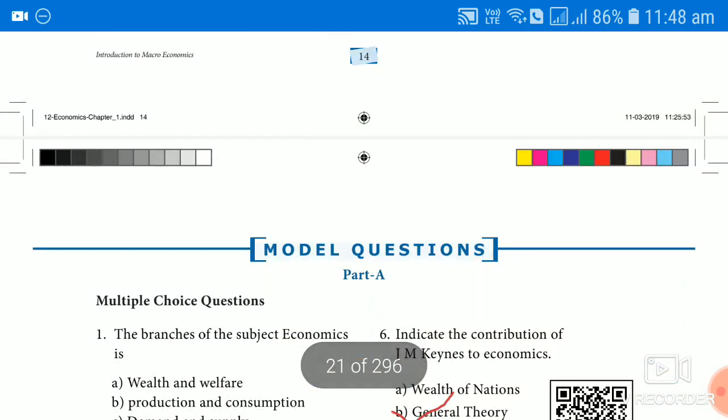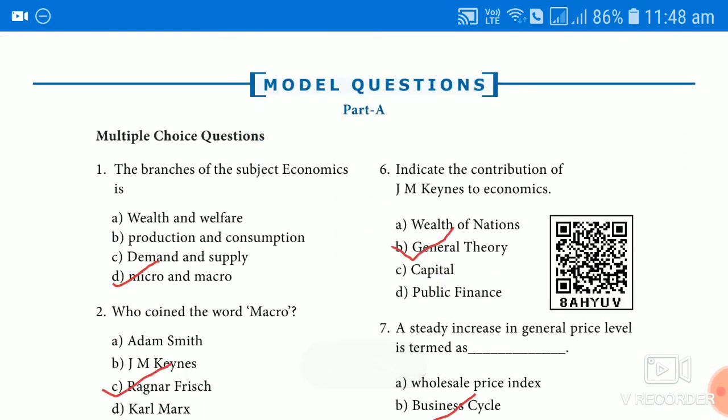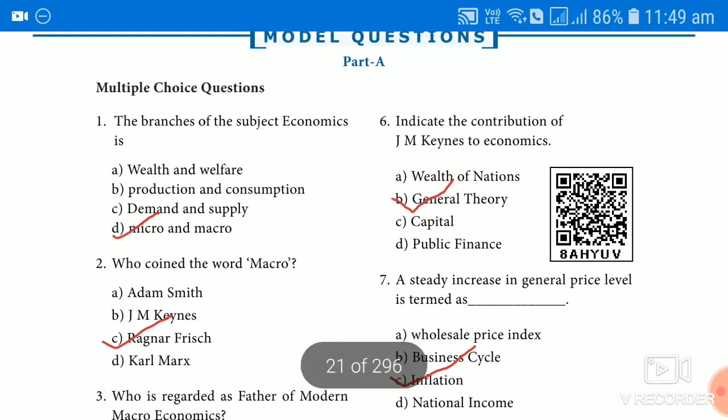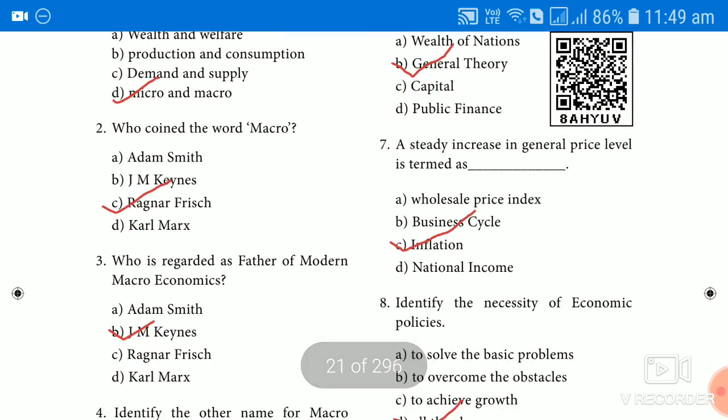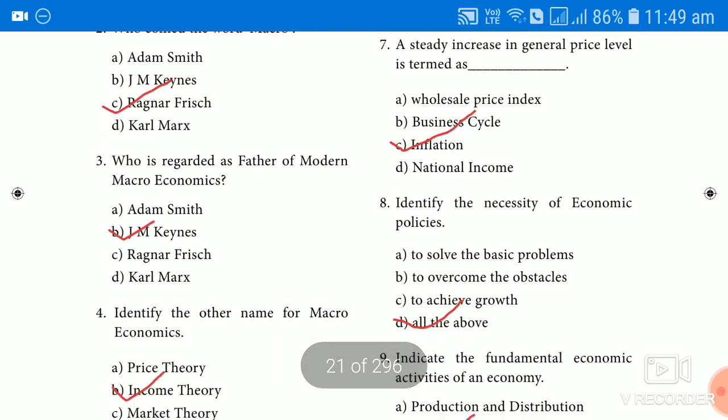Now let us discuss the multiple choice questions. Of course you can also learn by yourself, but let us see the answers. What is the first one? The branches of the subject matter of economics are nothing but which one? Micro and macro. The two major branches of economics are micro and macro. Then, who coined the words? The terms micro and macro were both coined by Ragnar Frisch. So option C is the correct answer.